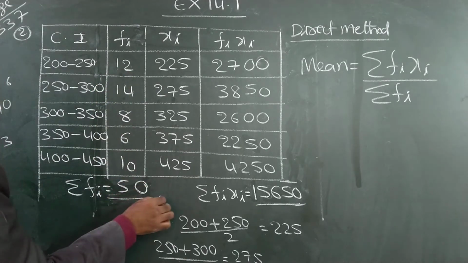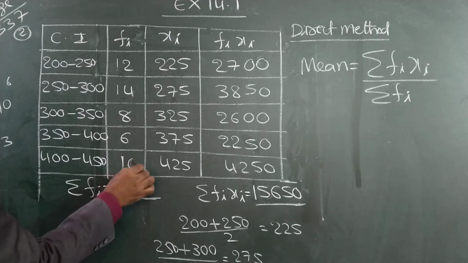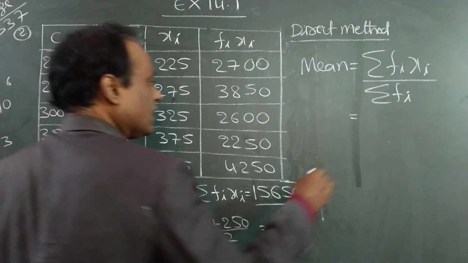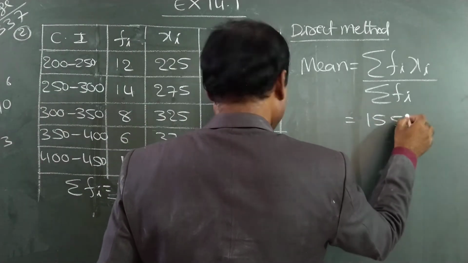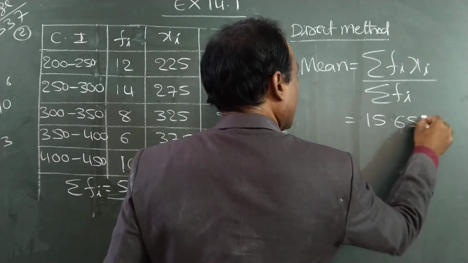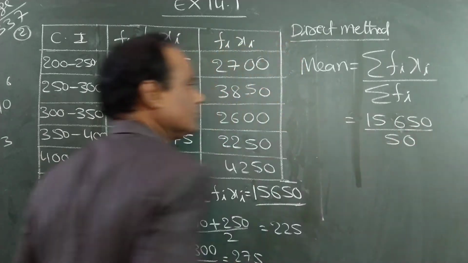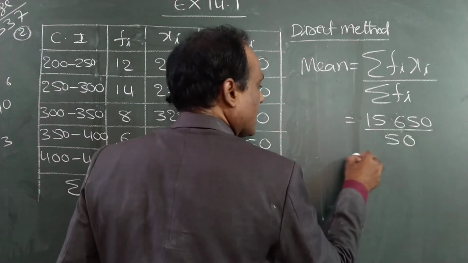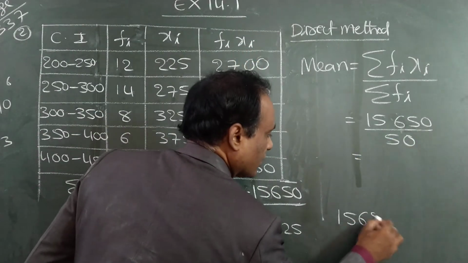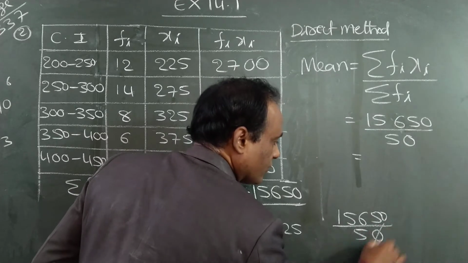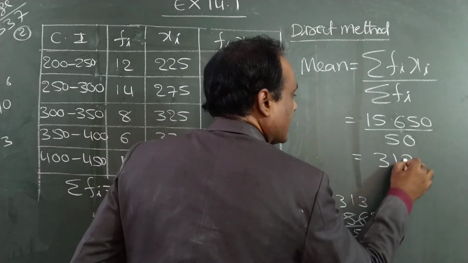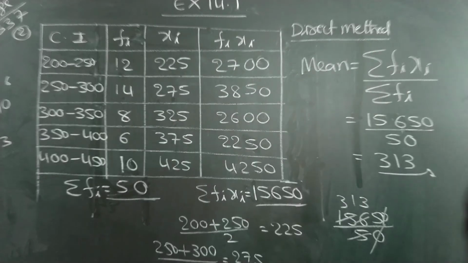Already in the question itself it is given that there are 50 observations. So 50. So the answer is 15,650 by 50. What is the answer? See here. 15,650 by 50. The zeros cancel. 5 3s are 15. 5 1s are 5. 3s are 313, the answer. This is the procedure. So just look at it.